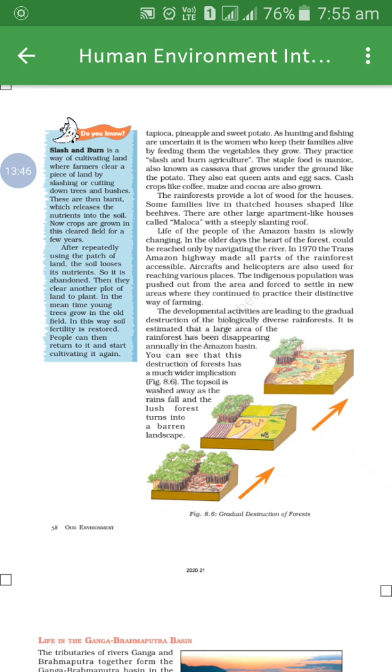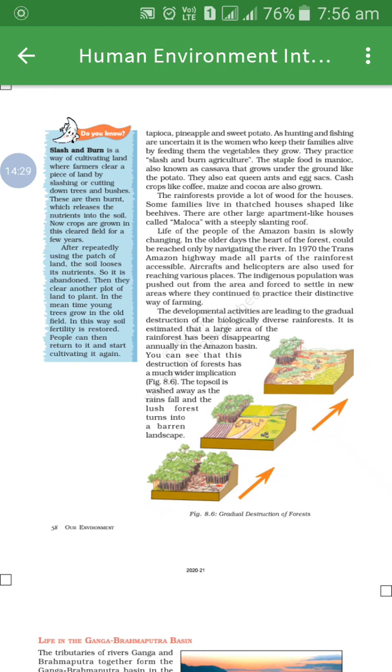The rainforest provides a lot of wood for the houses. What does it provide? A lot of wood for the houses. Some families live in thatch houses shaped like beehives. Underline this, students. What type of house do these families live in? Thatch houses, which are shaped like beehives. Others live in large apartment-like houses, which are called maloka, which has a steeply slanting roof.